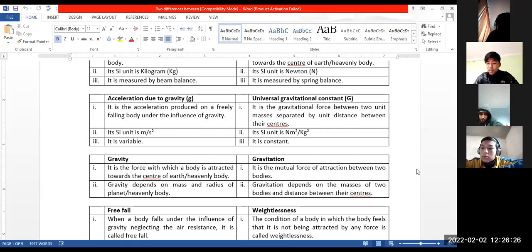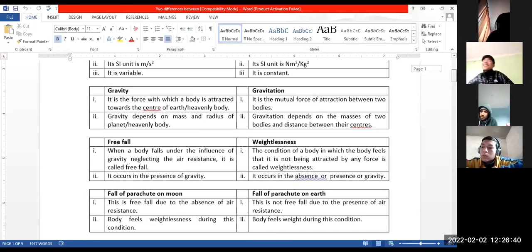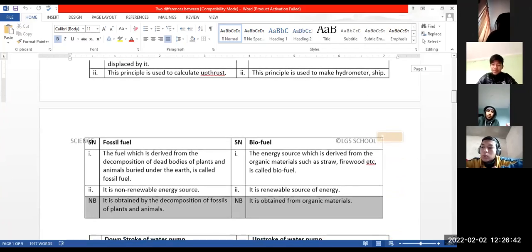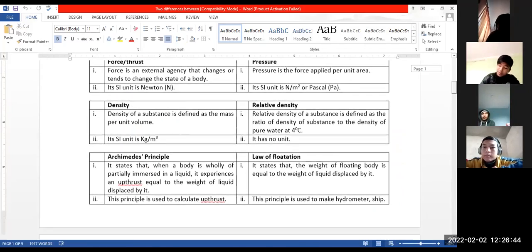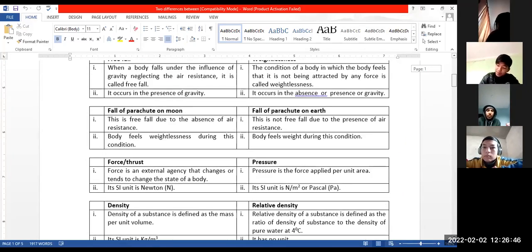Have you seen that in your copy? Put it in your mind. Yes, write it in your copy, but you should remember it, because you have to write an exam. So next, from the chapter pressure, we have some differences.